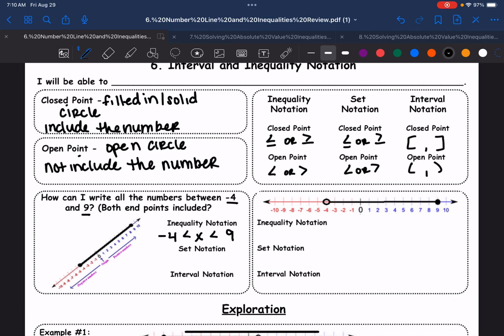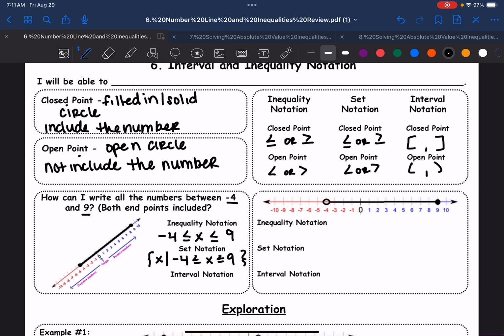But now you have to ask yourself a question. Is it closed circle, open circle? Meaning, am I including those endpoints or not? And if we talked about it earlier, we're including both -4 and 9. I need to make sure that my inequalities have the or equal to underneath. And that's what it looks like for inequality notation. Smaller number on the left, bigger number on the right. Always point towards the smaller number with x in the middle, and then line or no line depending on open or closed circle. Set notation, we're going to take that and make it fancy. So we're going to add our braces, the set of x such that we add that bar, and then we're just going to copy exactly what we wrote for inequality notation and close our set.